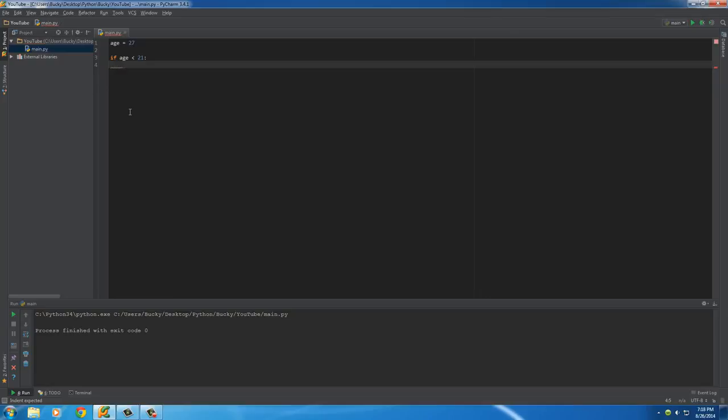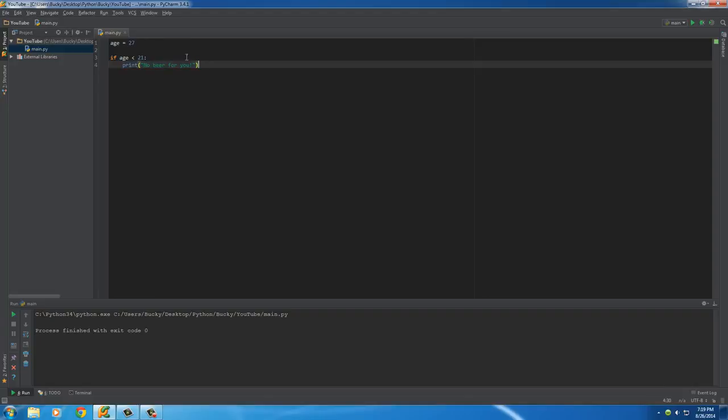Now anything that's indented in one tab, your computer knows, okay, only execute this code if this test is true. So this code that we type right here is only going to run if the user's age is less than 21. So what do we want to happen if the user's age is less than 21? We'll just print no beer for you. Alright, so this is a valid print statement, and it does indeed print text out on the screen. However, check it out. Whenever we run it, nothing's displaying in our console at the bottom. And that's because even though we wrote this line of code, it didn't execute because the age was over 21.